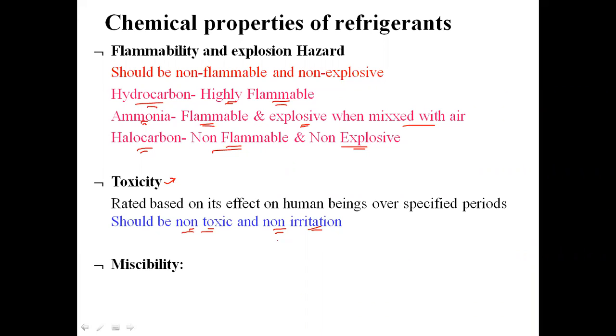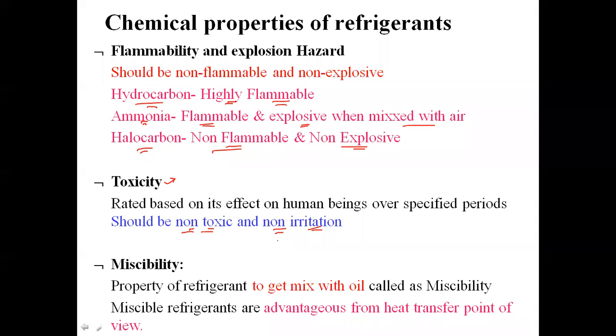So there may be the chances that lubricating oil will also come in contact with the refrigerant. If that lubricating oil comes in contact with the refrigerant, and the refrigerant gets mixed with the lubricating oil, then that will be called miscibility. So the ability of a refrigerant to get mixed with the oil is called miscibility.